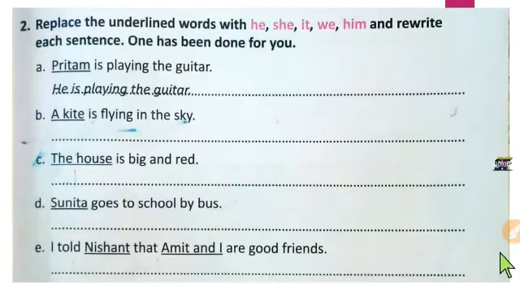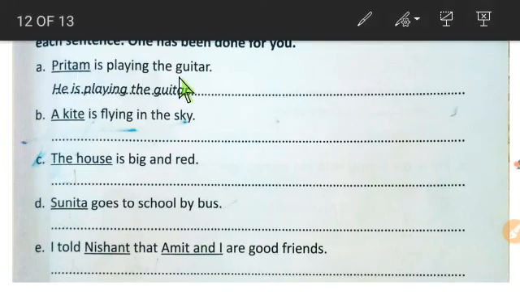Okay. Now we are going to solve the next question. Replace the underlined words with he, she, it, we, him and rewrite each sentence. Here one has been done for you. This first example: Pritam is playing the guitar.